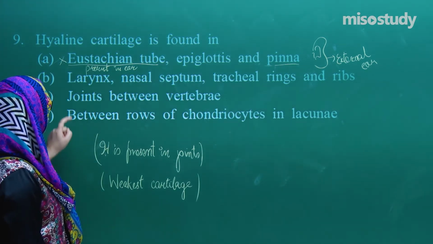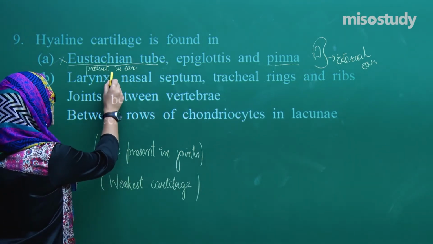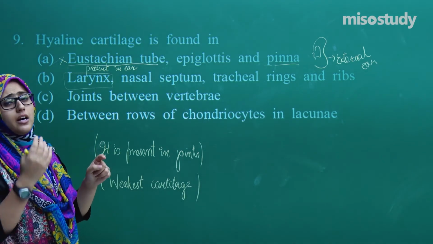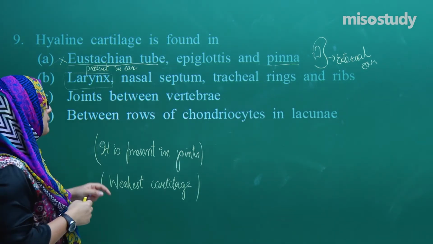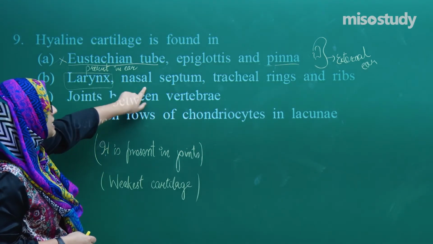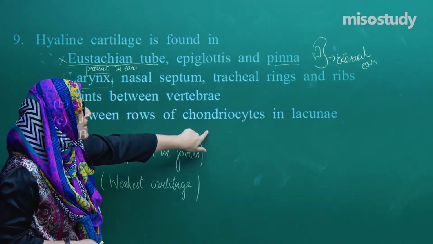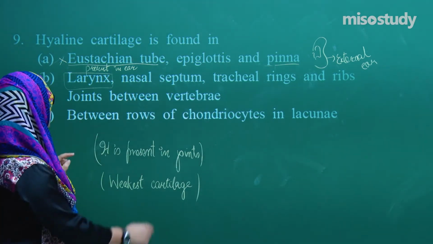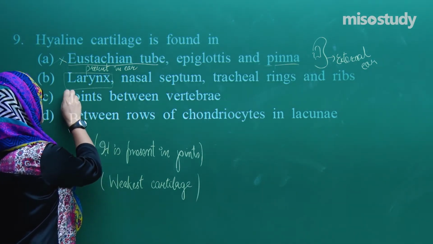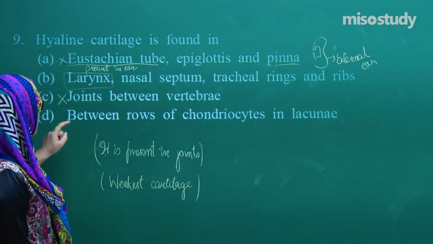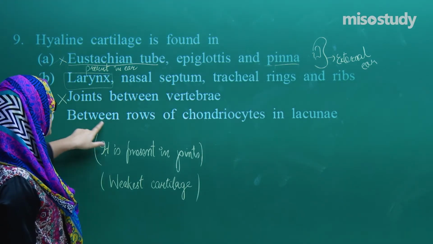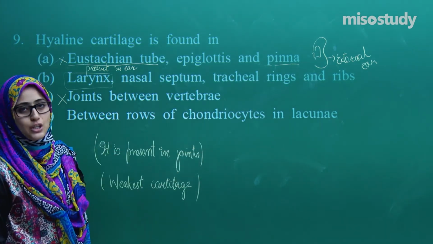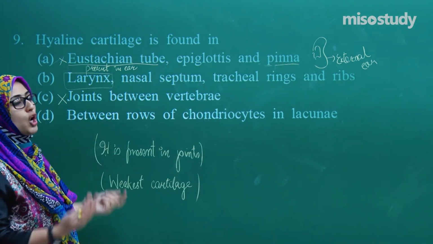Now what comes there is larynx. If we talk about the larynx, I have previously told you that it has paired and unpaired cartilage. It doesn't have. So if we talk about the nasal septum, the tracheal rings and ribs. So guys, here joint between the vertebra, it's not the hyaline cartilage, but what all options are left? Between the rows of chondrocytes. What are the chondrocytes? These are the cells which are present in the lacunae. Okay, these are the mature chondrocytes, mature cells.